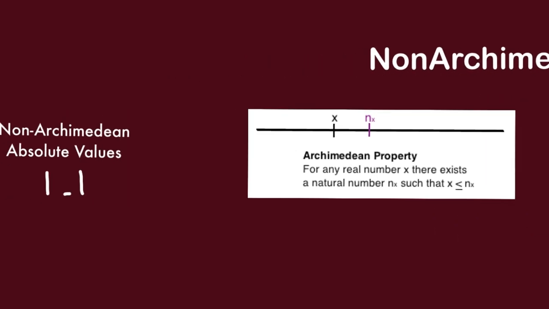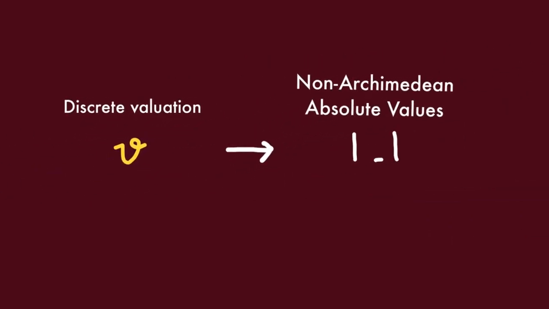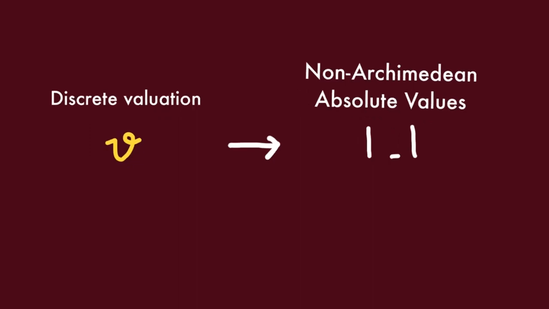Thus we saw that every discrete valuation V induces a non-Archimedean absolute value. This gives a necessary condition for an absolute value to be induced by a discrete valuation, namely, it must be non-Archimedean.